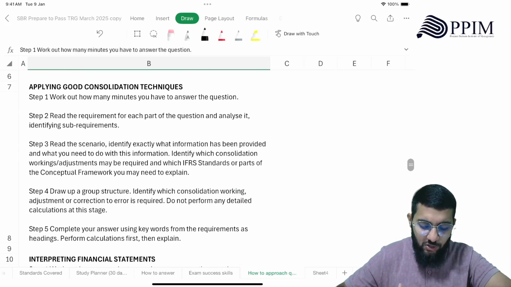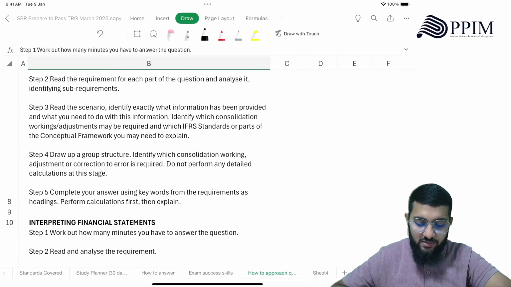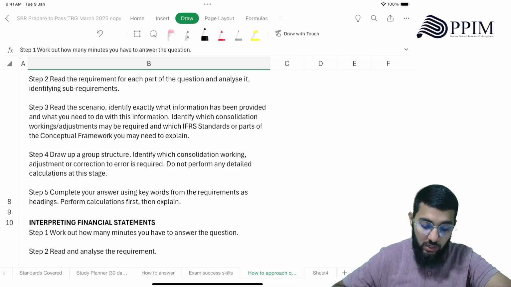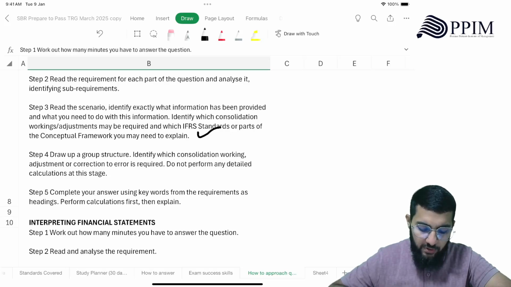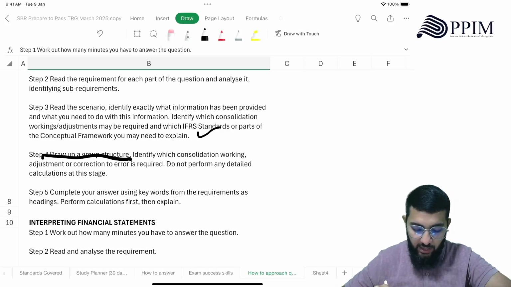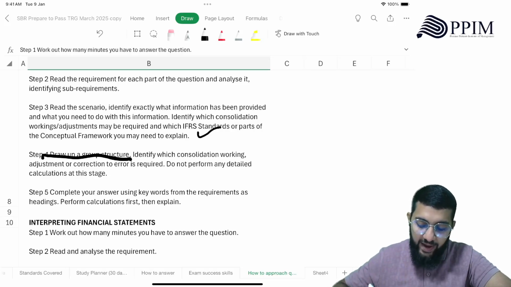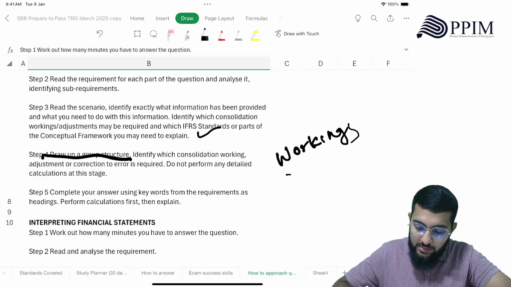And then good consolidation techniques. You need to read the scenario, identify exactly what information has been provided and what you need to do with the information. Identify which consolidation workings or adjustments may be required and which IFRS standards or parts of the conceptual framework you may need to explain. Now this is not important anymore. But identify which consolidation working, adjustment or correction of error is required. And you are not supposed to perform any detailed calculation, rather you're supposed to perform workings.